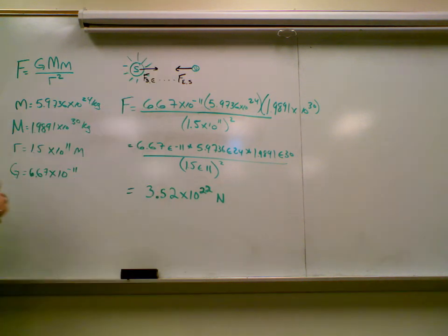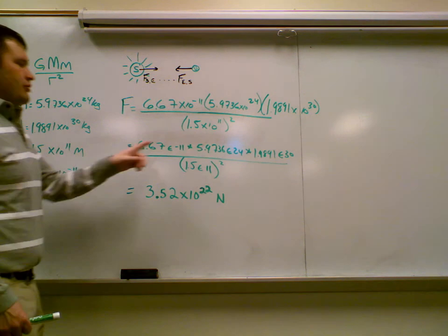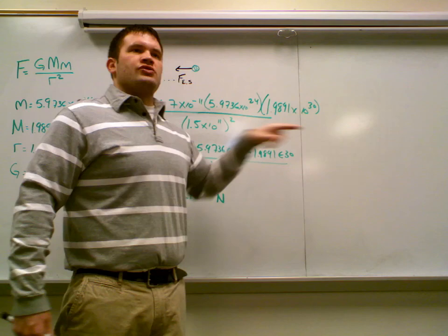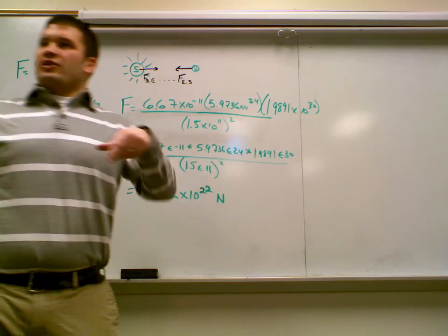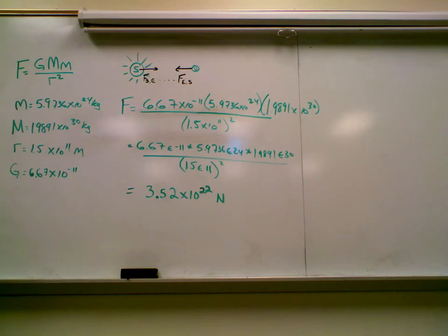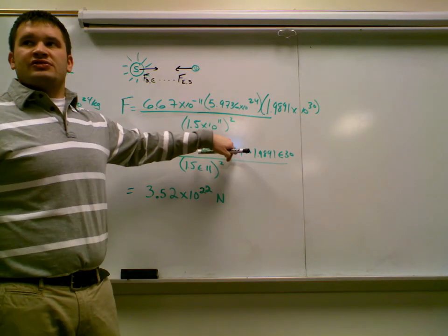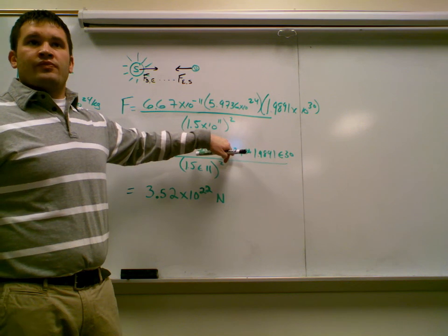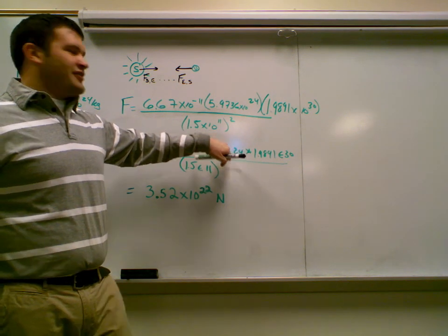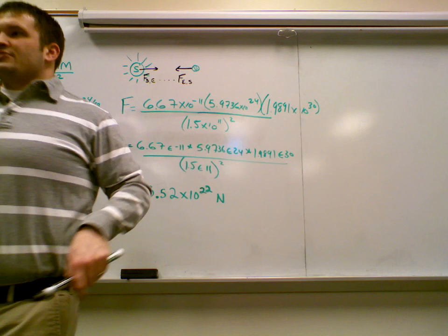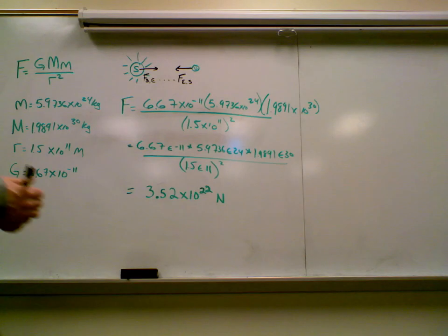Okay, good. Thank you. So, Gunas said that she checked it by doing this. Remember when you multiply exponents, what are you supposed to do? Add them. And when you divide exponents, what are you supposed to do? Subtract them. Plus 24, which is 13. Plus 30, which is 43, right?